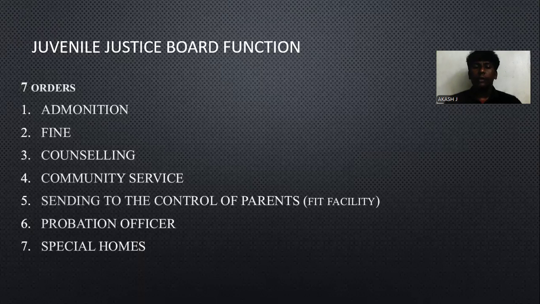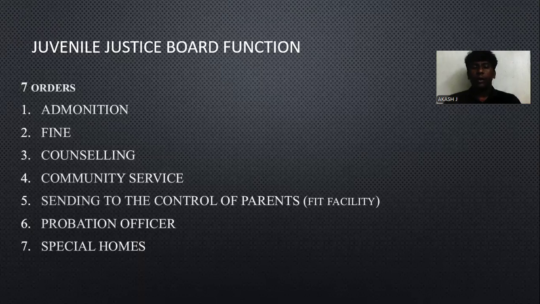And the fifth part is sending to the parents. The child is basically protected by the parents. So the first class magistrate sends the child to the parents to safeguard and protect the child and to educate the child on their rights. And the sixth one is probation officer.